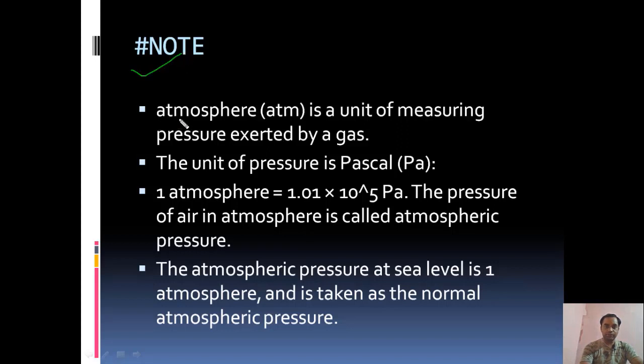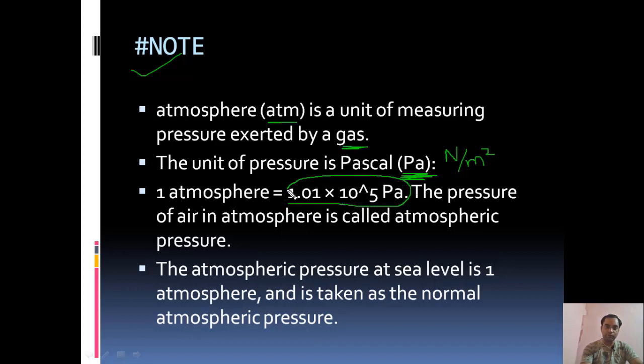Notes: atmosphere, that is ATM, is the unit of measuring pressure exerted by gas. The unit of pressure is Pascal. The unit of pressure is also Newton per meter square, because pressure equals force by area. The unit of force is Newton, the unit of area is meter square. In general we take Pascal as the unit of pressure. 1 atmosphere, that is 1 atmospheric pressure, is equal to 1.01 into 10 to the power 5 Pascal.